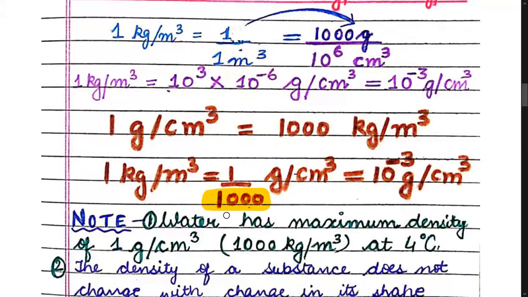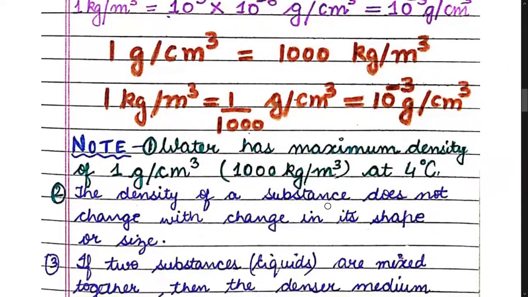And children, 1 by 1000. How many zeros are there in the denominator? There are 3 zeros, but they are in the denominator. So you can write it as 10 raised to power minus 3. Why minus? Because the zeros were in the denominator. And if the zeros are in the numerator, then just write 10 raised to power 3, plus 3. But if the zeros are in the denominator, then we put a sign of minus 3.